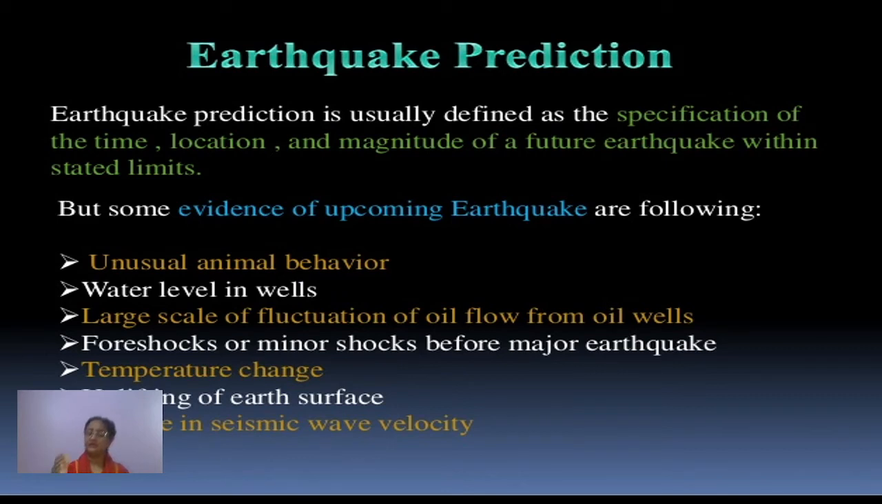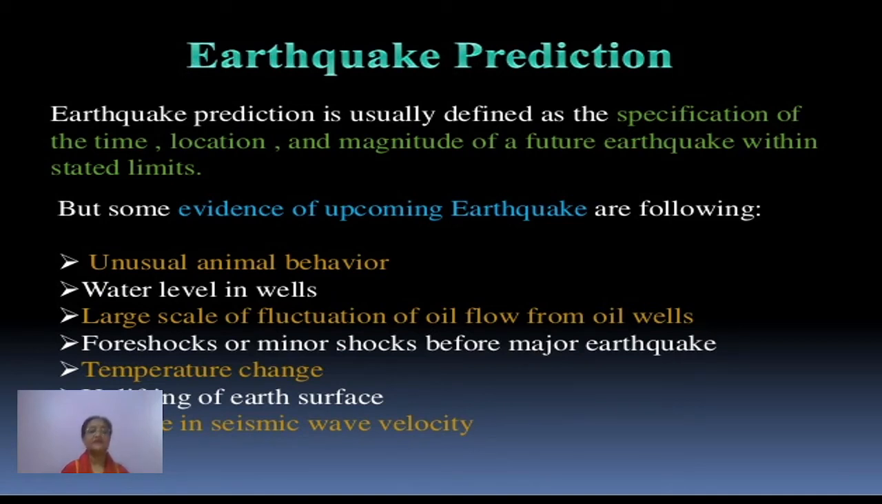Like the unusual animal behavior. This was being observed by the people long back also, and on the basis of that they used to say that something is going to happen, right? So that is one thing. Number two is the water level in wells, what we use for taking out water. Now in wells, all of a sudden the water goes up and down. So that is the change in the water level. That is one of the indications that something is going to happen in the nearby area.